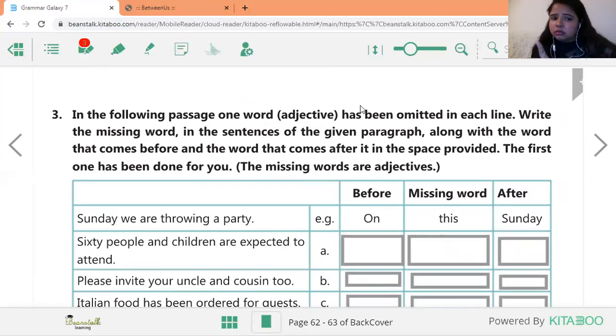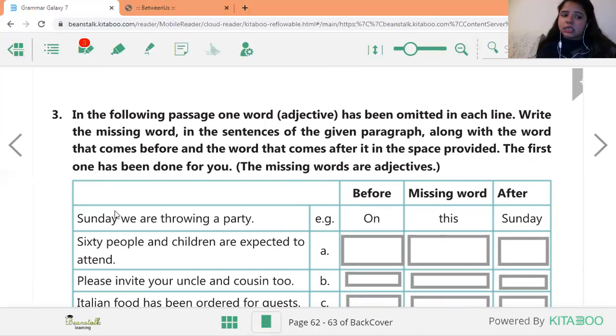So one word adjective has been removed from each line, each sentence. So write the missing word. Which word is missing, that you have to write in the sentence of the given paragraph along with the word that comes before and the word that comes after it in the space provided. So you have to first find the missing word.